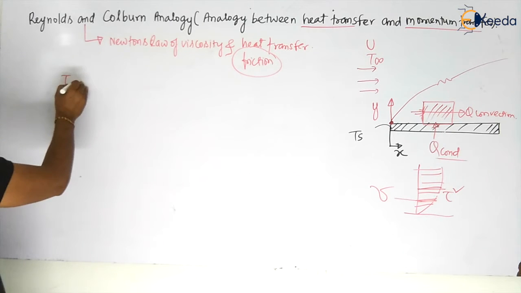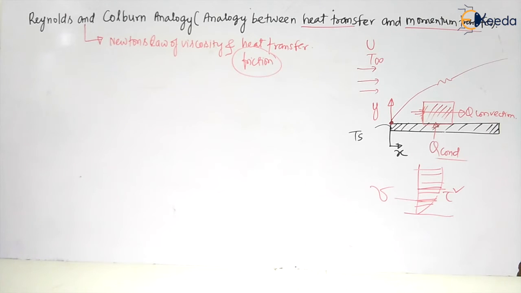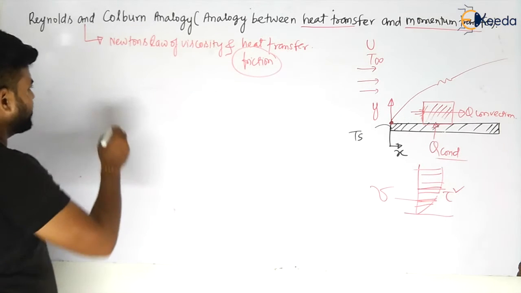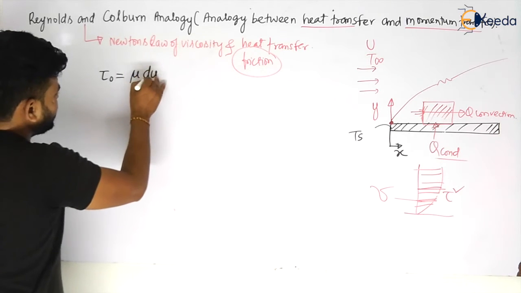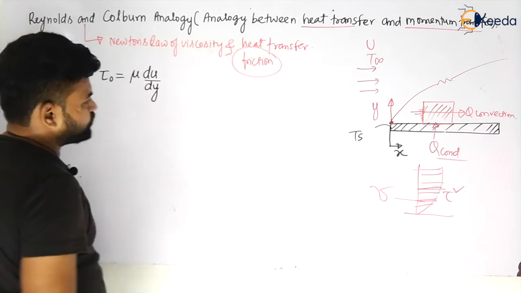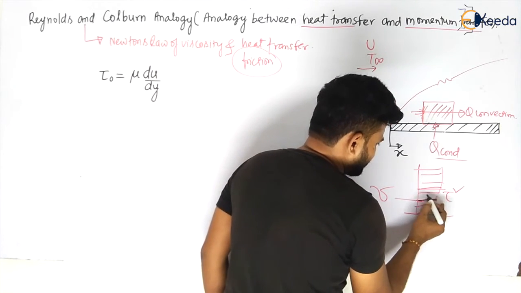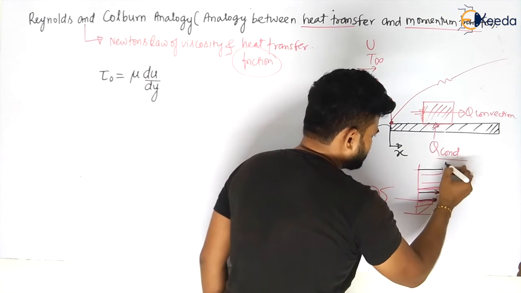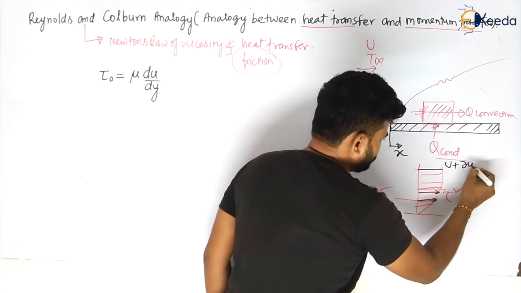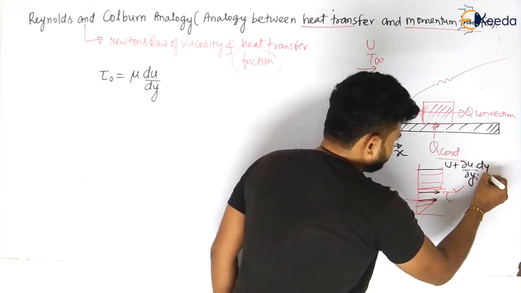So the shear stress will be given by tau naught is equal to mu del u by del y, my dear students. Some students will ask me, sir, why is it coming? My dear students, this fluid is moving in this direction, yes or no? And velocity profiles will be there. So you will see there will be some change of velocity in this y direction, that will be del u by del y into dy, yes or no?